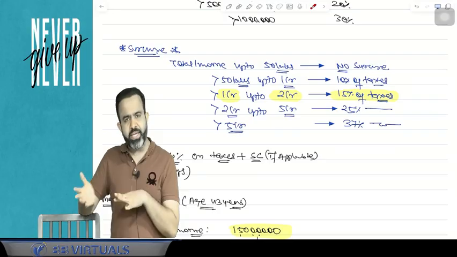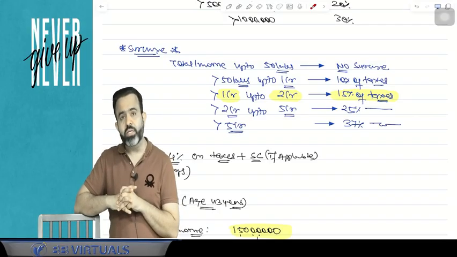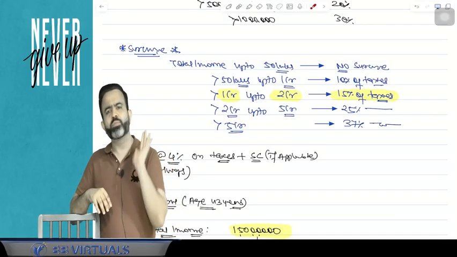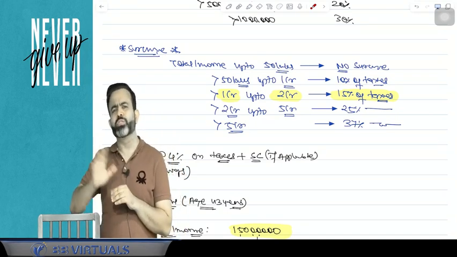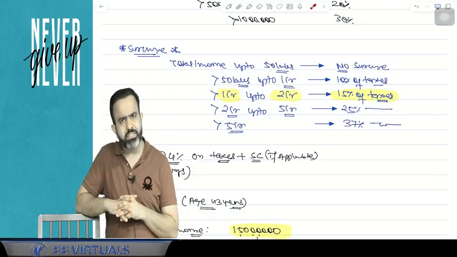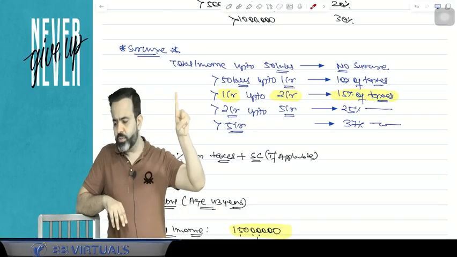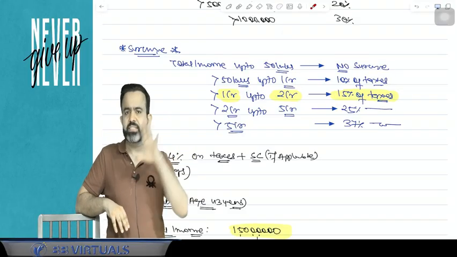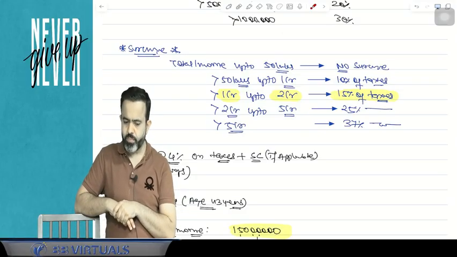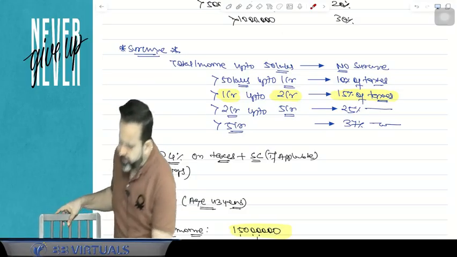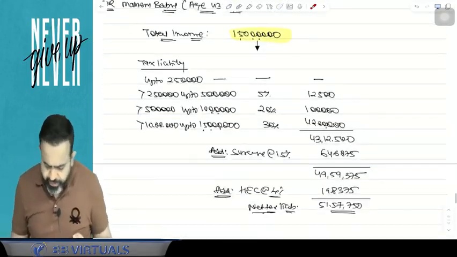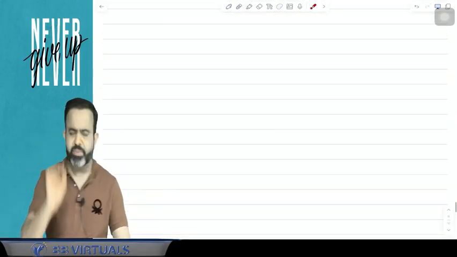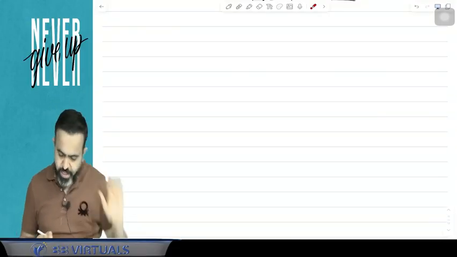So FIIs as well as various HNI people withdrew the money from the share market, and the share market decreased by 2,000 to 3,000 points in 2019 when Nirmala Sitharaman ji announced this 25% and 37% surcharge. Now what happened? After some time, Nirmala Sitharaman ji corrected this action and amended it. She said, don't worry about that.